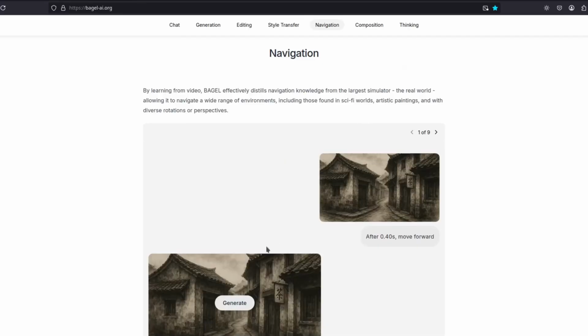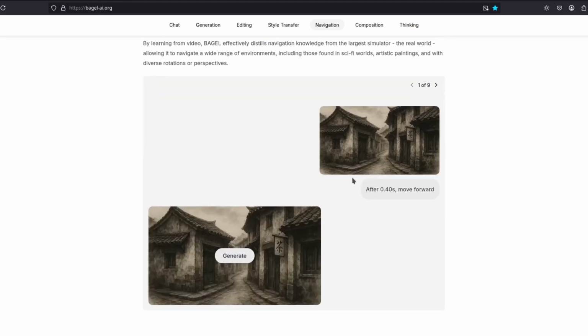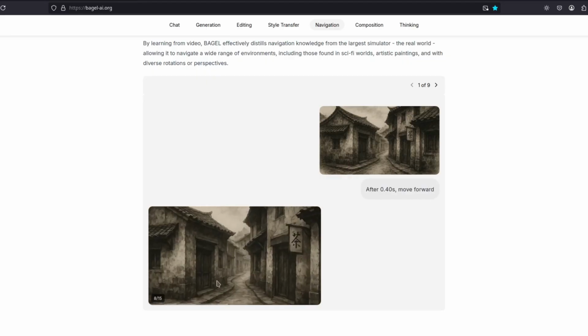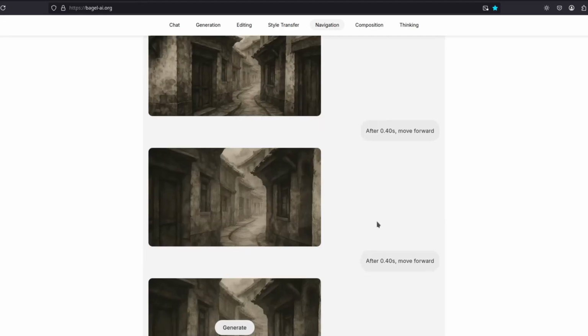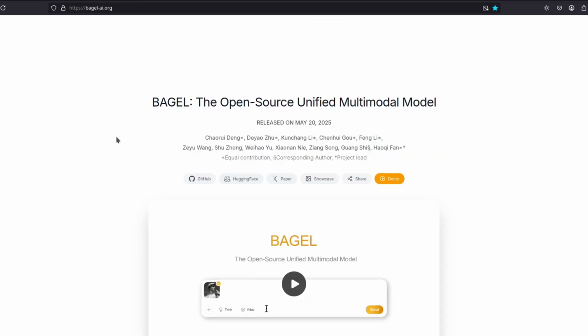This one is impressive. This one can do navigation. So you can input an image and tell it to move forward or backwards. Let's see if I can see. Oh, look at this. It can move throughout the image. And that was the summary of some of the AI news this month. This was one of the most insane months for AI.